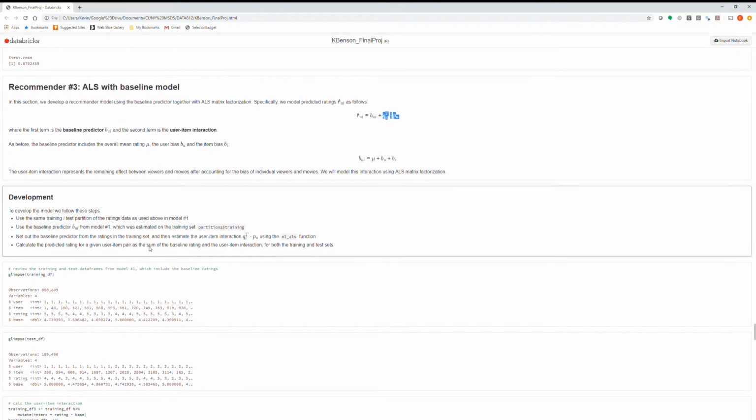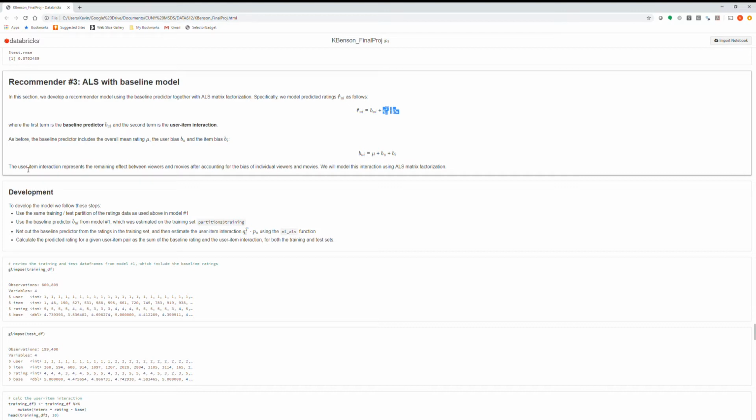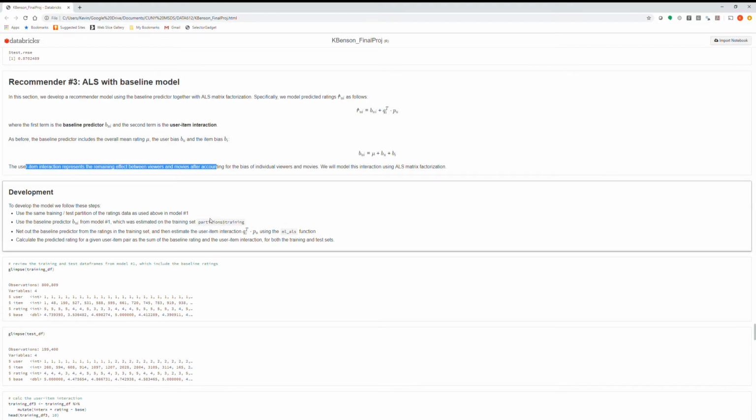So, effectively the way to interpret this is that the user item interaction represents the remaining effect between the users and movies after accounting for the overall rating and the bias of individual viewers and movies.